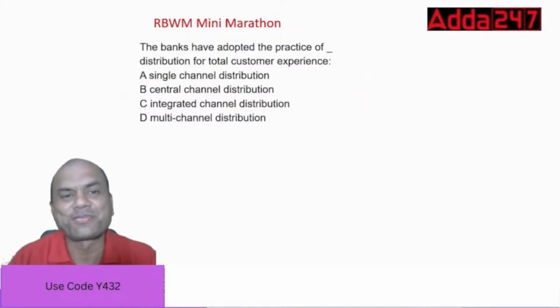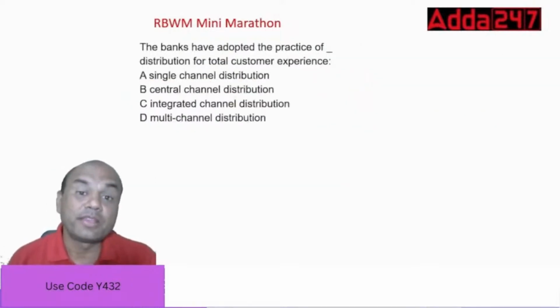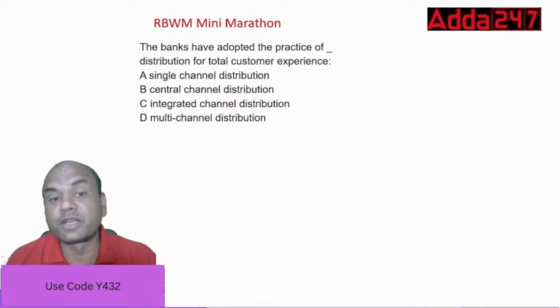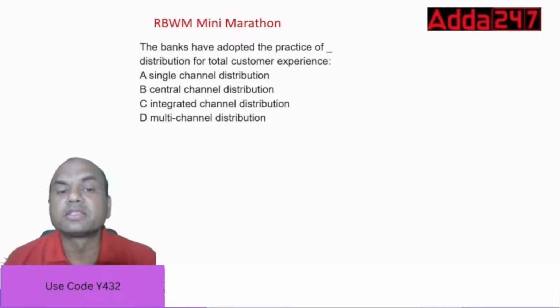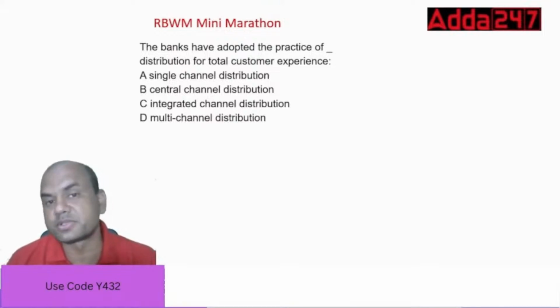Okay. So the bank has adopted the practice of distribution of total customer experience. Banks have adopted the practice of dash. What practice? Single channel distribution, central channel distribution, integrated channel distribution, or multi-channel distribution.